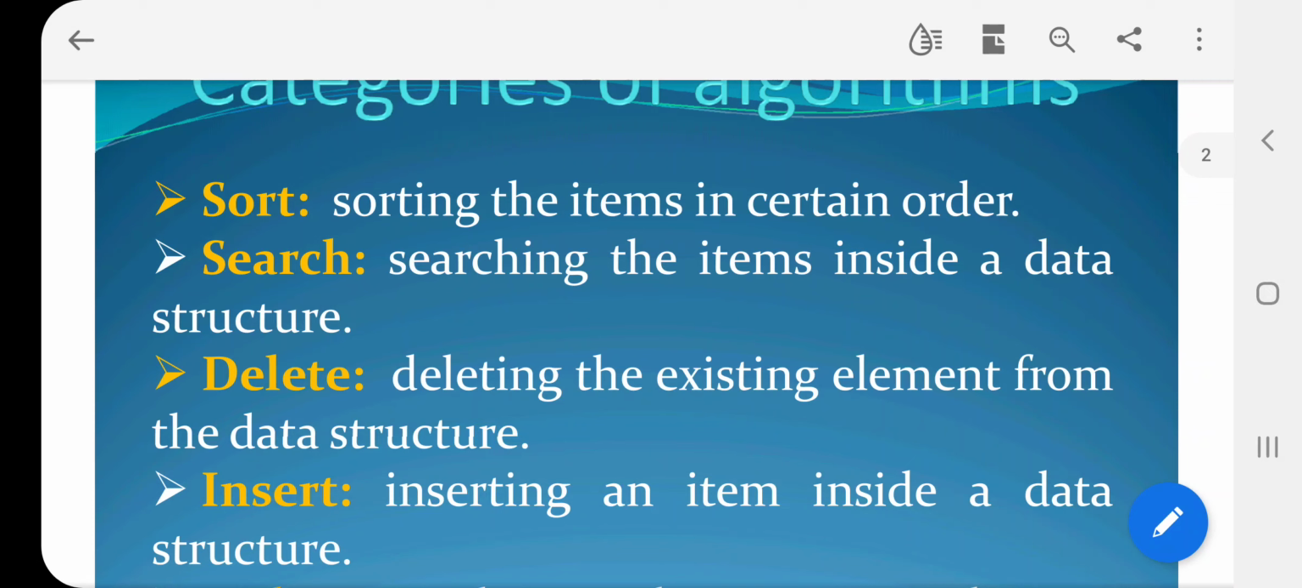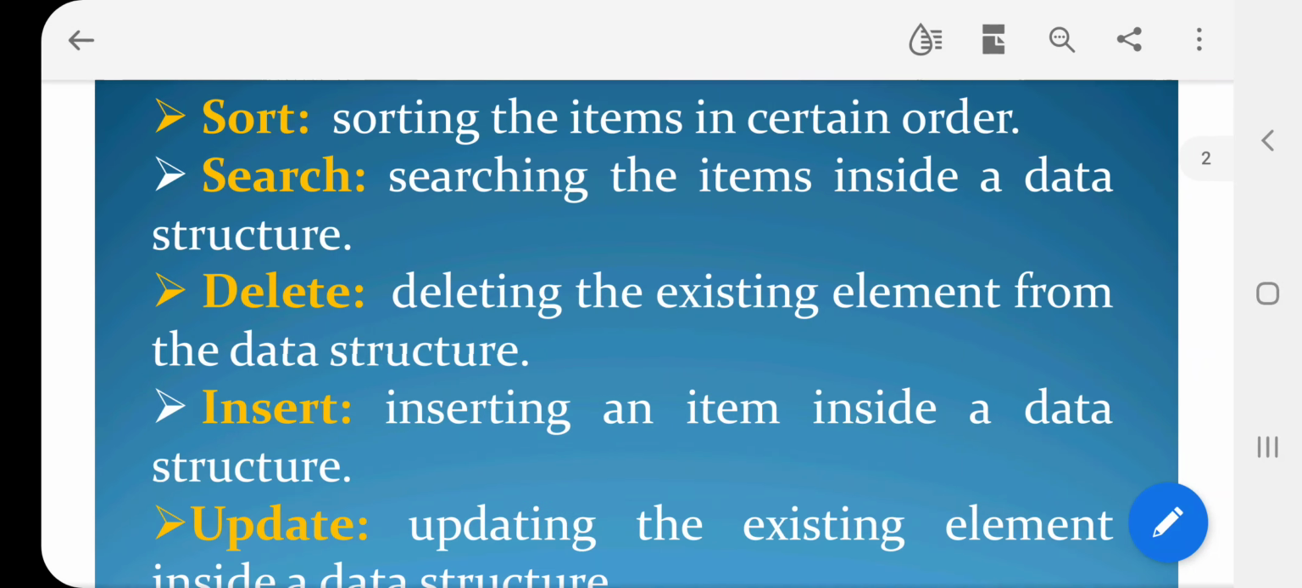Third one, deleting the existing element from the data structure. Very simple. If a student in your class is going to discontinue or is transferred to another class, his name should be removed from that list. Automatically we are going to go for an operation like deletion. Deletion is an operation that has to delete the name from the list.